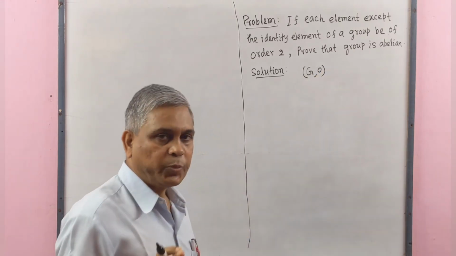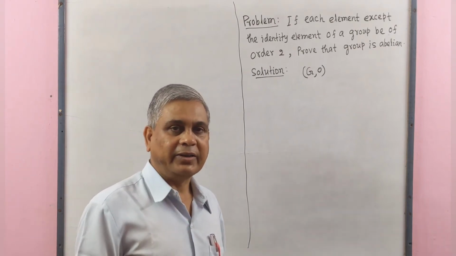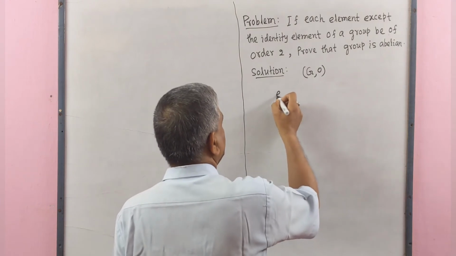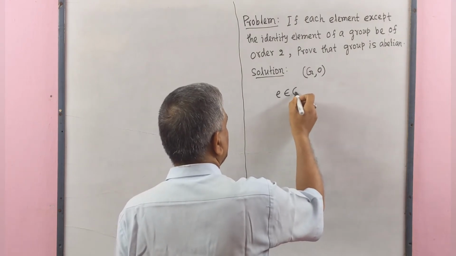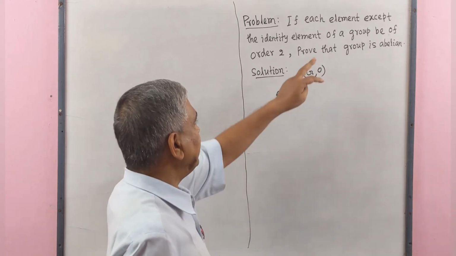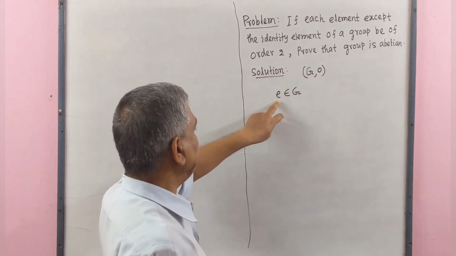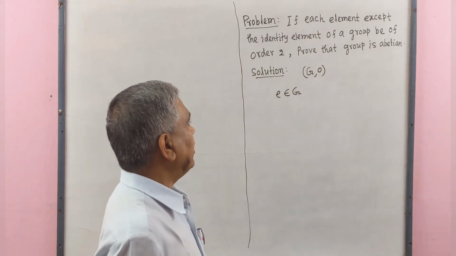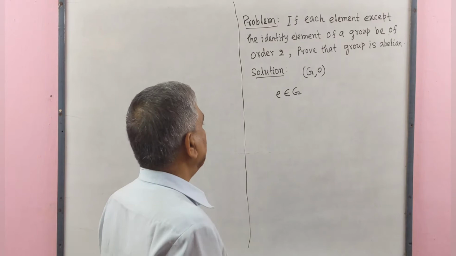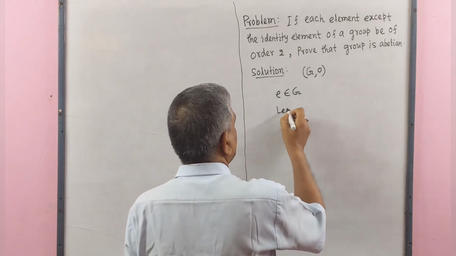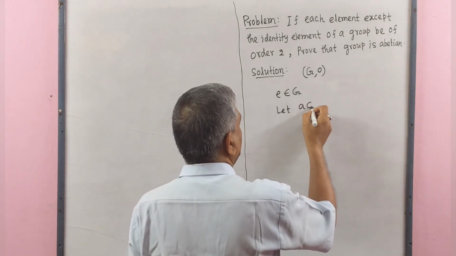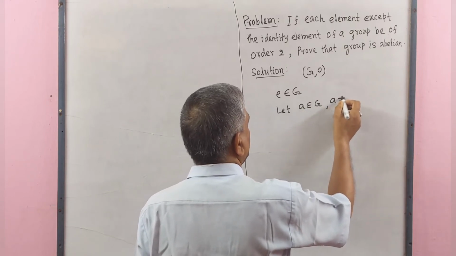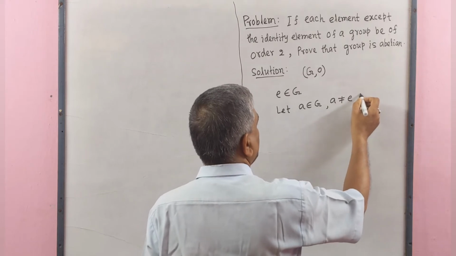Since each group contains at least one element, that is the identity element e belongs to G. Here it is given that except the identity element, other elements are of order 2. Let a belong to G and a not equal to the identity element, then